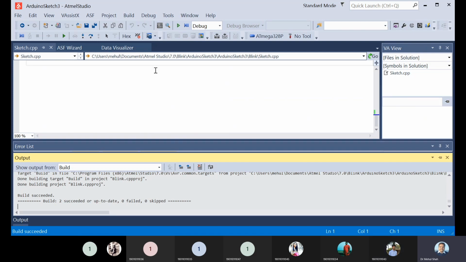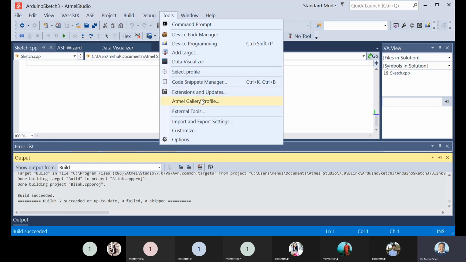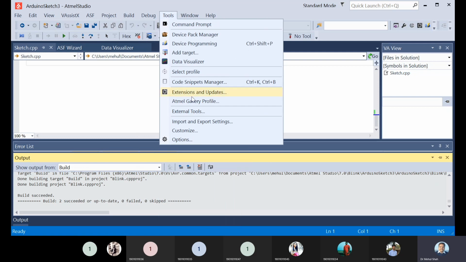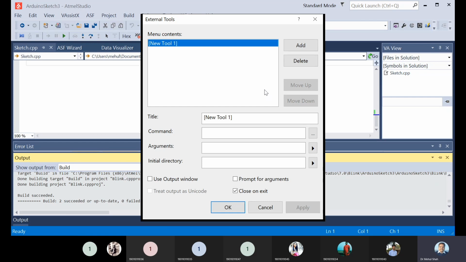So the program has been built, but now, previously what we were doing, we were starting debugging, but this time we have to go to tools, then we have to use external tools, right? So this option will be there, and here we have to write Arduino Uno Blink.